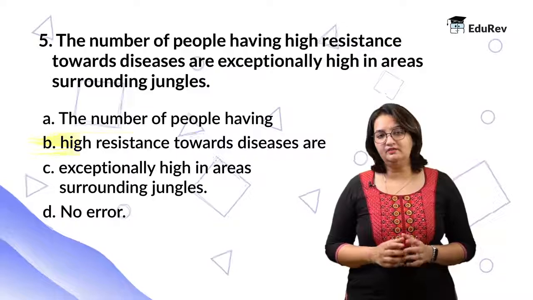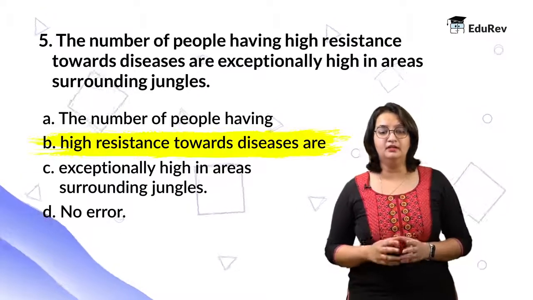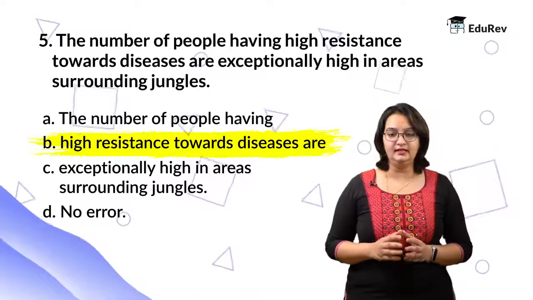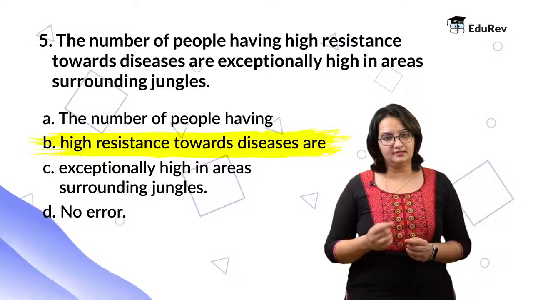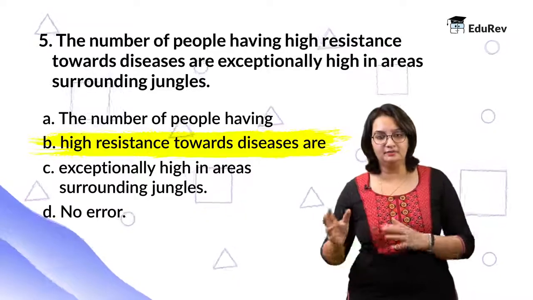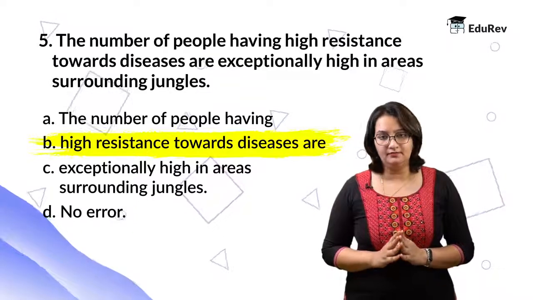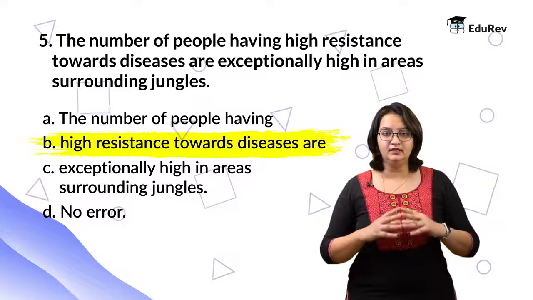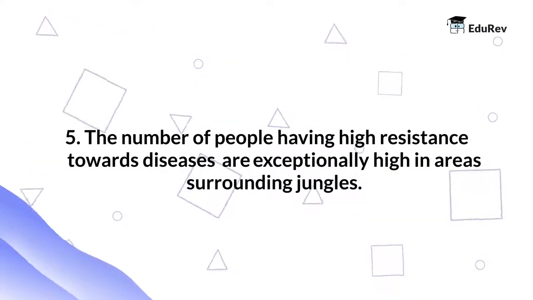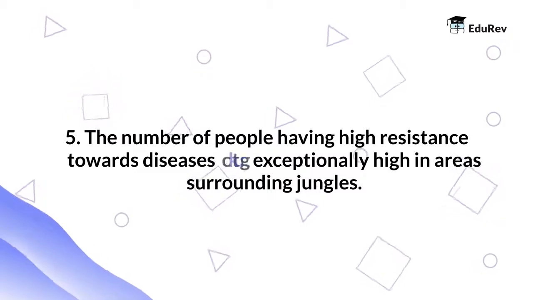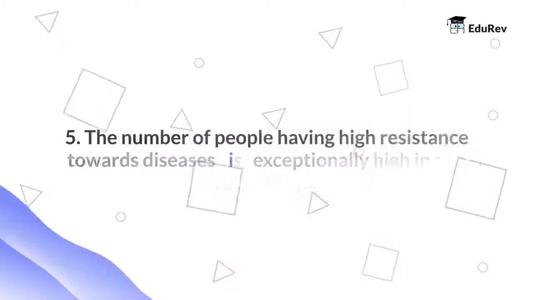Here, part B of the statement is wrong. It is because when we say "the number of people", it is considered a unit, which is singular in nature. However, there is a slight difference. If we say "a number of people", this phrase is considered plural. Therefore, the correct answer is, the number of people having high resistance towards diseases is exceptionally high in the areas surrounding the jungles.